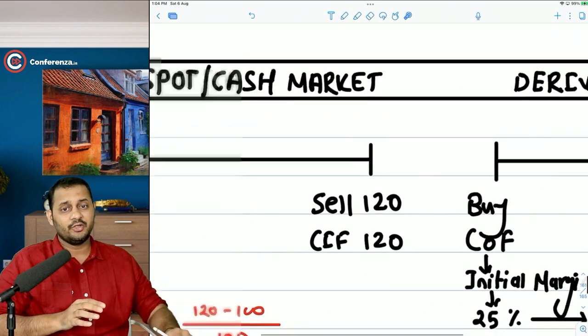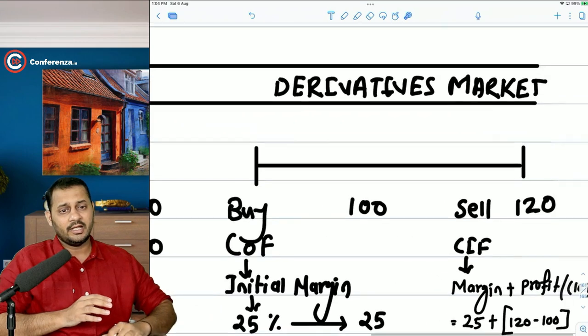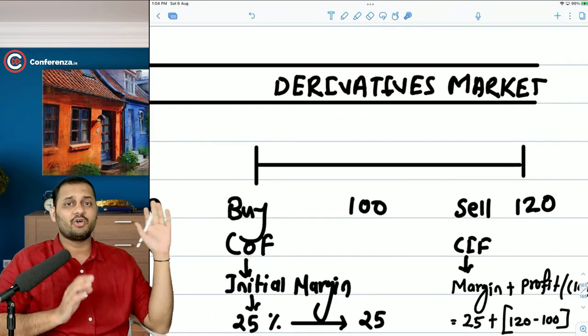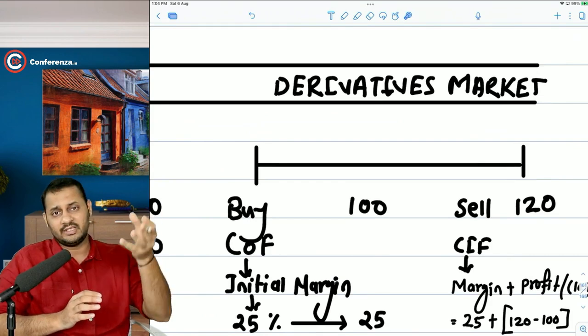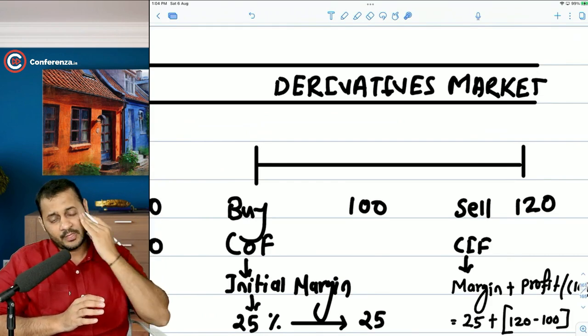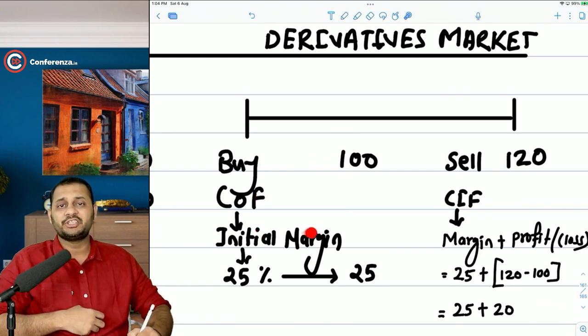The difference is that you get the ownership of Adani Enterprises here, and you don't get the ownership here. It's just a contract that you are entering into with another person for a limited time, that is 2 months, 3 months, 1 month. So if you buy the futures of Adani Enterprises worth 100 rupees, you don't have to pay the entire amount.